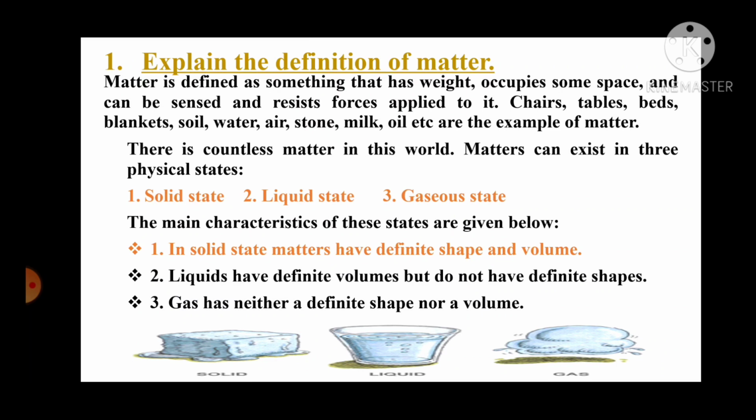So we can say that the shape of the liquid matter is not definite, but the amount of water that has taken up space in the bottle is equal to the amount of space it takes in the bowl. That means it has a definite volume, but the shape is not definite. So this point is clear.